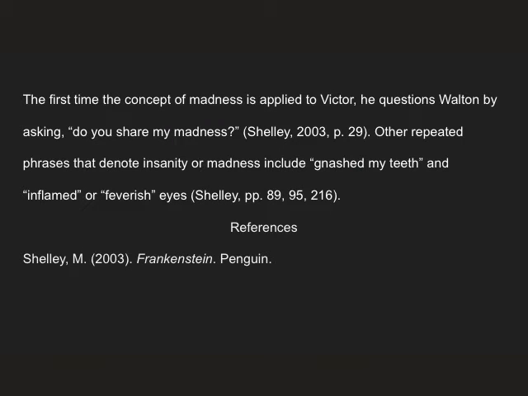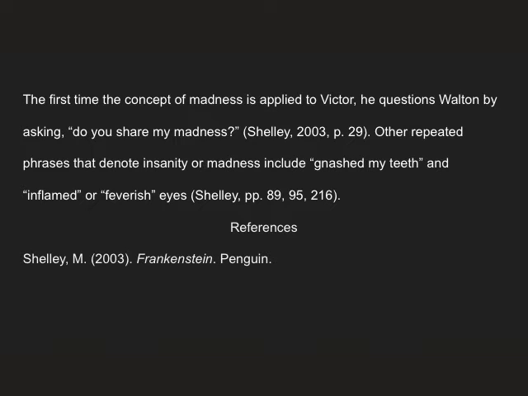So let's look at this example. The first time the concept of madness is applied to Victor, he questions Walton by asking, "Do you share my madness?" (Shelley, 2003, p. 29). Other repeated phrases that denote insanity or madness include, quote, "gnashed my teeth," and, quote, "inflamed" or, quote, "feverish eyes." (Shelley, pp. 89, 95, 216).